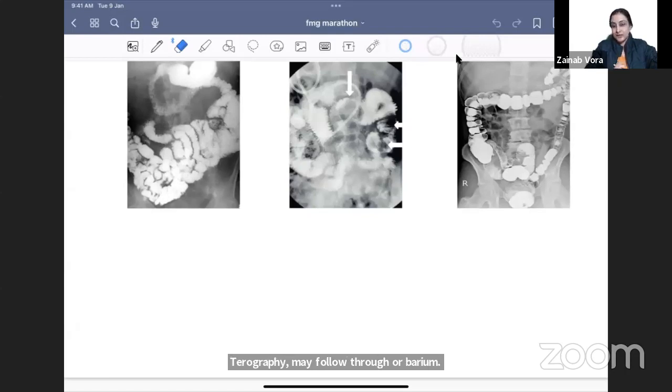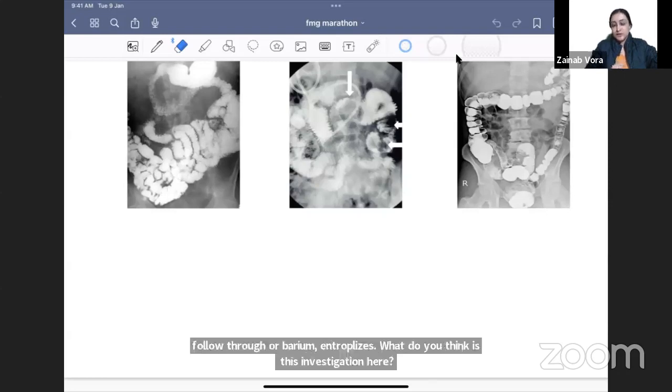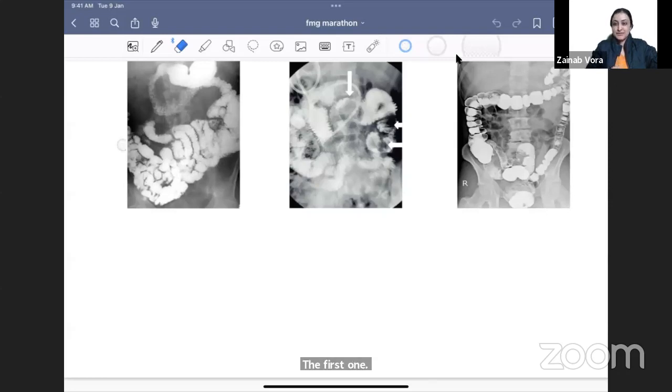The first one. Oof, a lot of you saying CT enterography, which is breaking my heart on the new year. First thing, it is not a CT. On CT, we are going to see that the bones are white. It's a cross sectional investigation. When you see that it's an X ray, it is a barium investigation. Now, is it barium meal follow through, or barium enteroclysis?